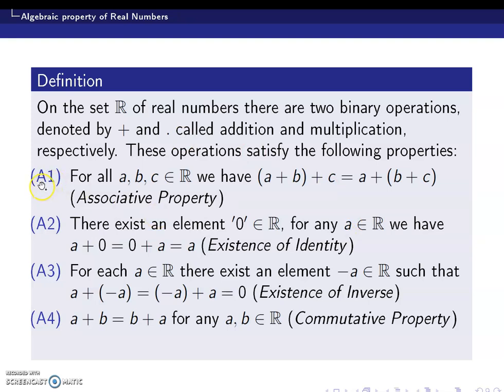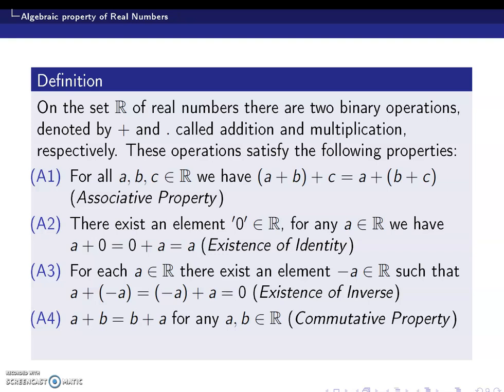The first property, A1, is the associative property. That means (a + b) + c = a + (b + c) for any a, b, c belonging to real numbers. For any three real numbers, you can add them in any specific order and you will get the same result in general.